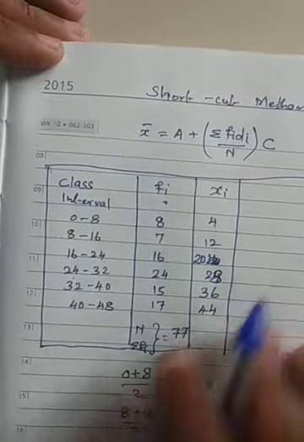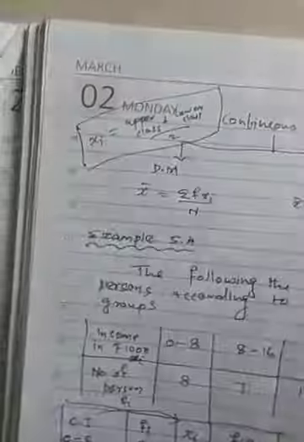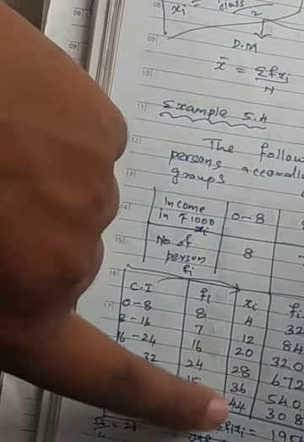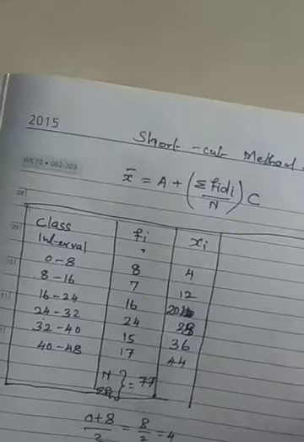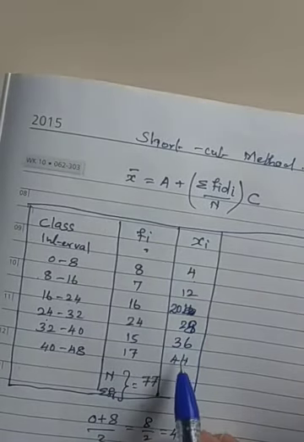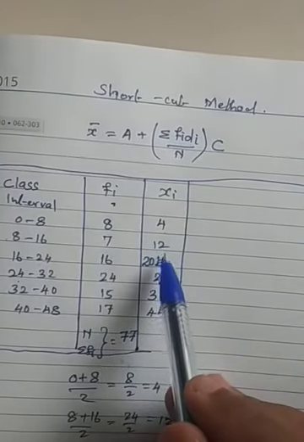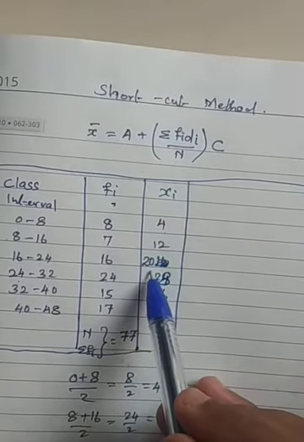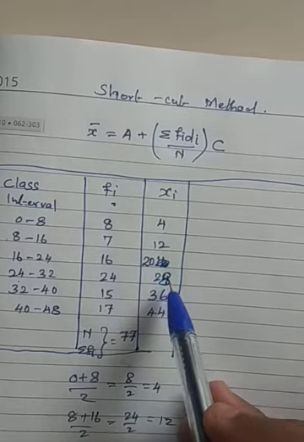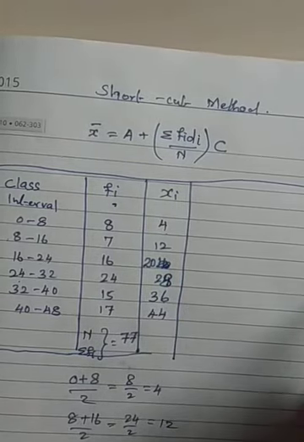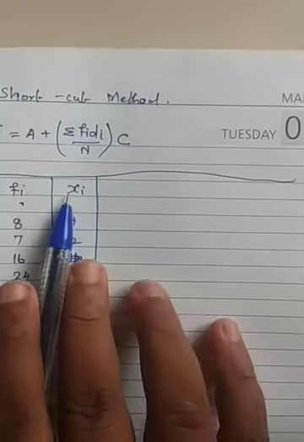This is the value, just as we have done here also: 4, 12, 20, 28, 36, 44. You can see one pattern here. 4 plus 8 is 12. 12 plus 8 is 20. 20 plus 8 is 28. 28 plus 8 is 36. 36 plus 8 is 44. In this way also we can check it. So we got Xi.